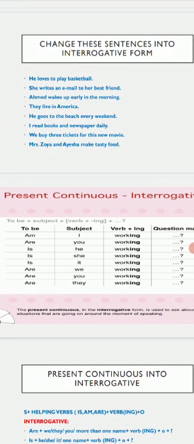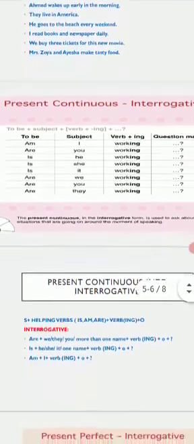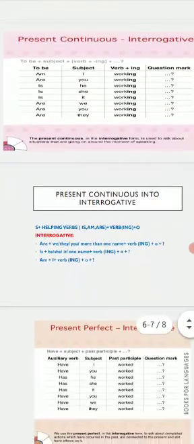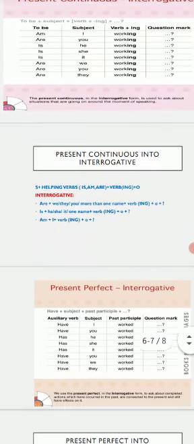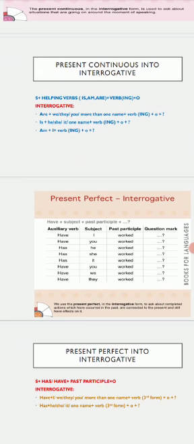All right, are you understanding, or are you getting my point what I'm saying? We just put the helping verb at the first, and it depends on the subject. Whatever is your subject, and according to that subject, you would put the helping verb at the first position. Clear? All right. Then moving to the last slide, that is present perfect tense.